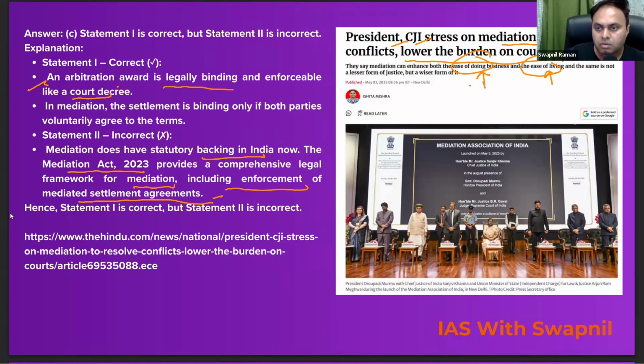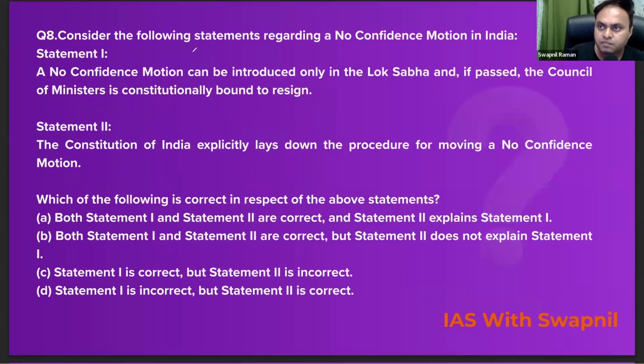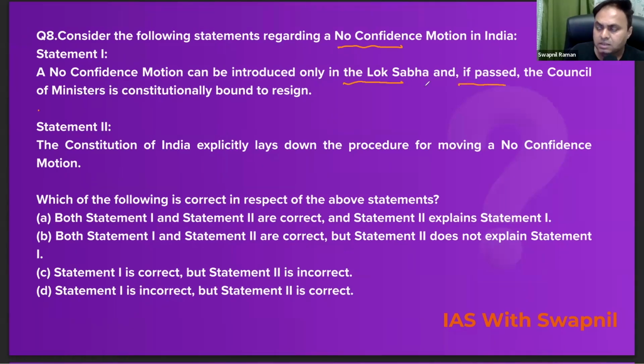So now let's move on to the next question. Look at question number 8. Consider the following statements regarding a no confidence motion in India. The first statement says a no confidence motion can be introduced only in the Lok Sabha, and if passed, the Council of Ministers is constitutionally bound to resign. Absolutely correct. As per Article 75 of the Constitution, the Council of Ministers is collectively accountable to whom? To the Lok Sabha, right?